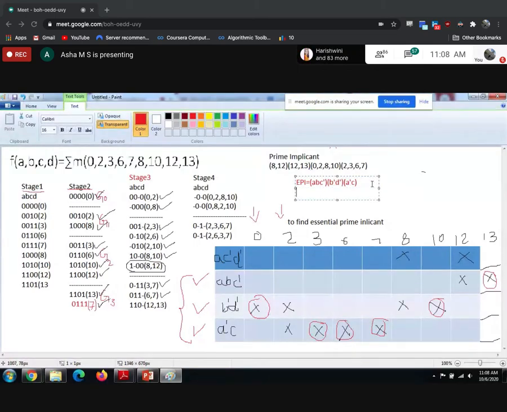Once we get the essential prime implicants, we can write the minimized expression. What is the minimized expression? F of A, B, C, D equal to A B C bar plus B bar plus A bar C. So this is the minimized expression you will get after obtaining the essential prime implicants.